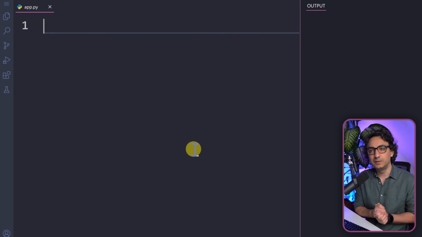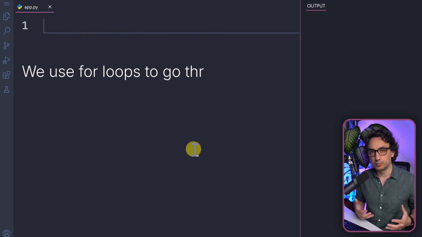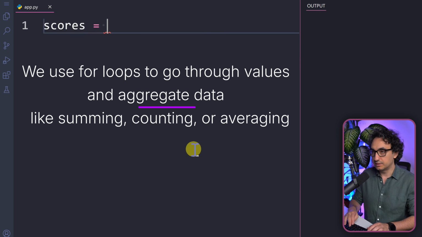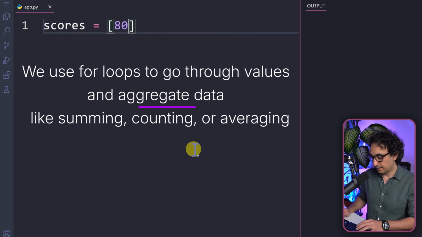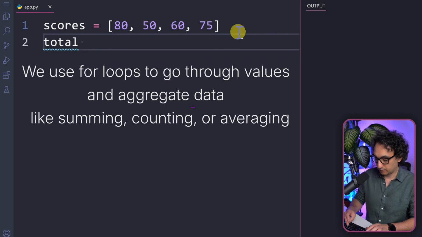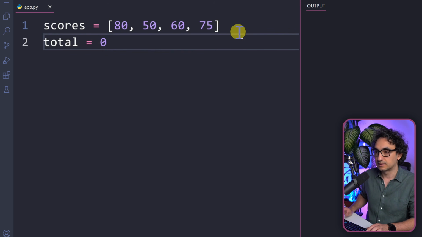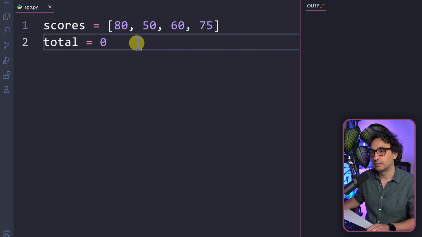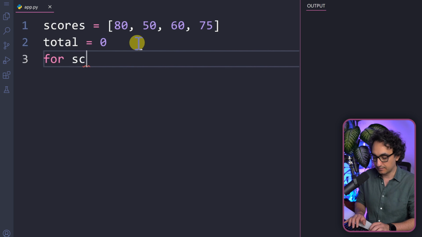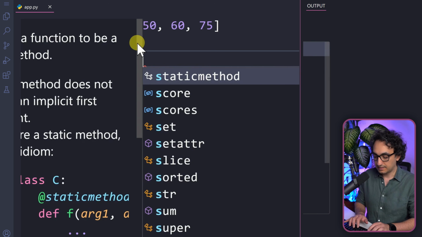Okay, so now I'm going to show you a few use cases where I use for loop. So we usually use it in order to do aggregations like summarizations, finding the average. So let's say that we have here scores, a list of scores, and here we have a few values like 80, 50, 60, and 75. Now I would like to go and find the total of those scores. So we can go and create a new variable in order to store the total score. And now in order to do the summarizations of all those values, we can go and use a loop. So we can say for, and then I need a variable. So it's gonna be score in the sequence scores.